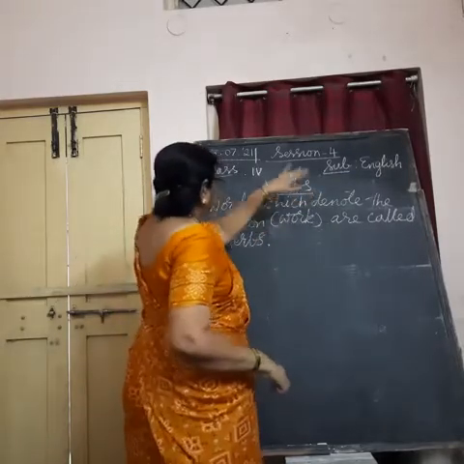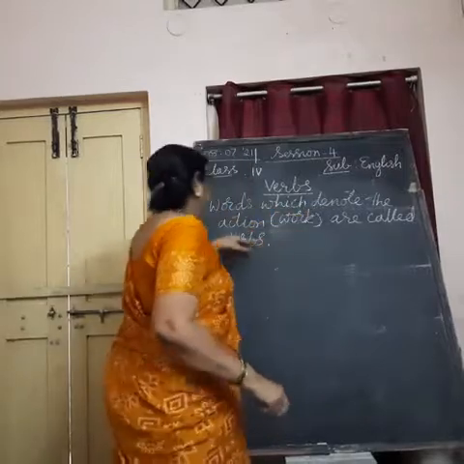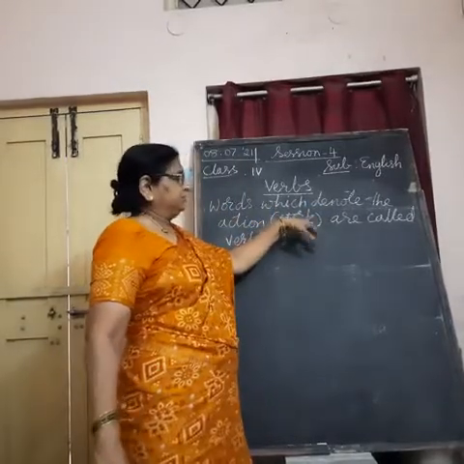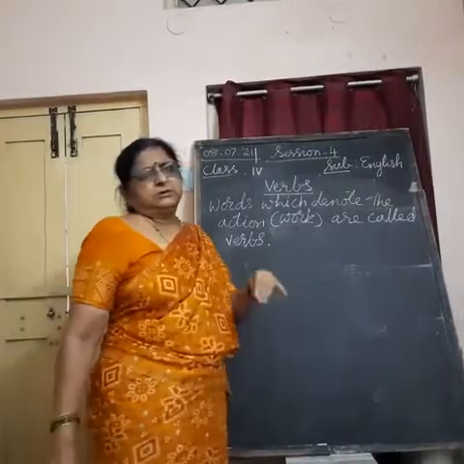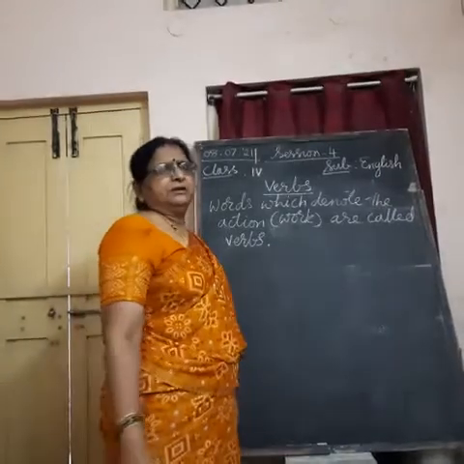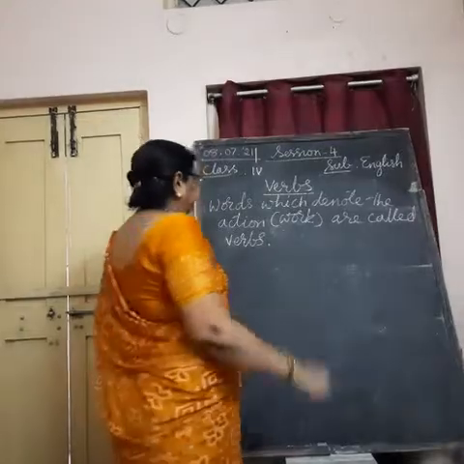What are verbs? Words which denote the action or work of a person are called verbs. It can be a person or animal or any other, okay.